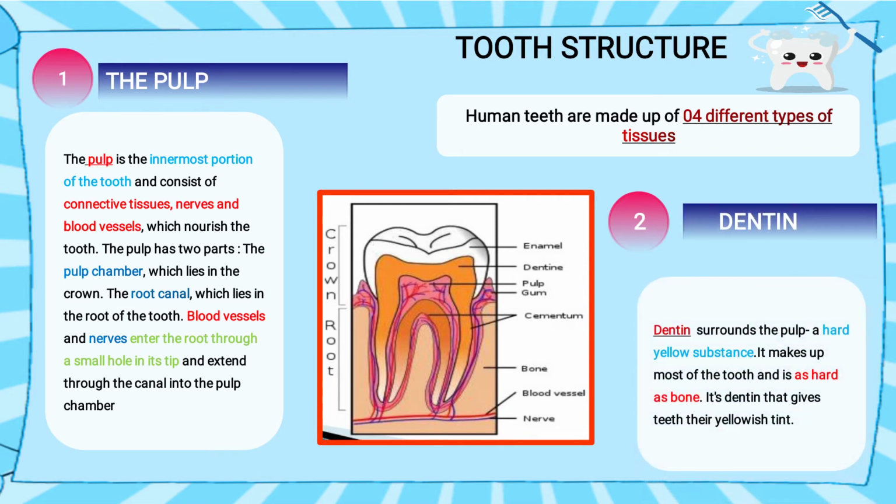The next tissue is dentin, or dentine, you can also say. Now what is dentin? Dentin surrounds the pulp, a hard yellow substance. It makes up most of the tooth and is as hard as bone. It's dentin that gives teeth their yellowish tint. Now you see above the pulp, the yellow part is the dentin. It is as hard as bone. This makes up most of the parts of the tooth. So this was the dentin.